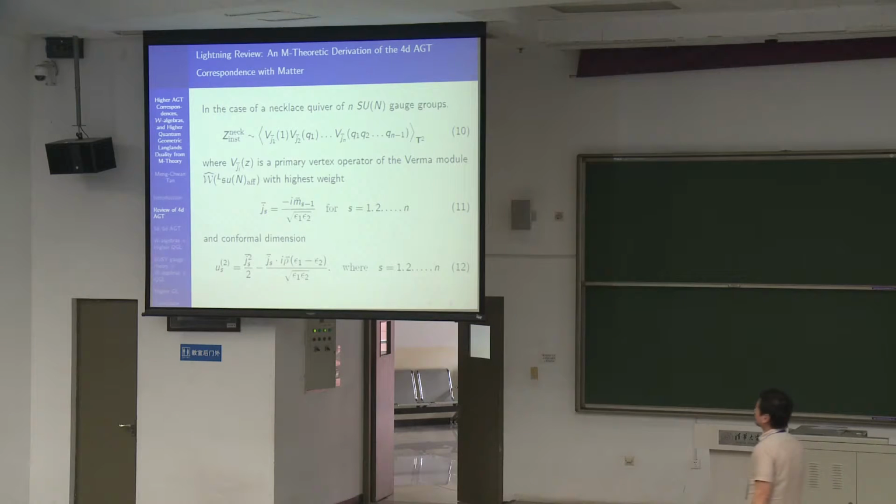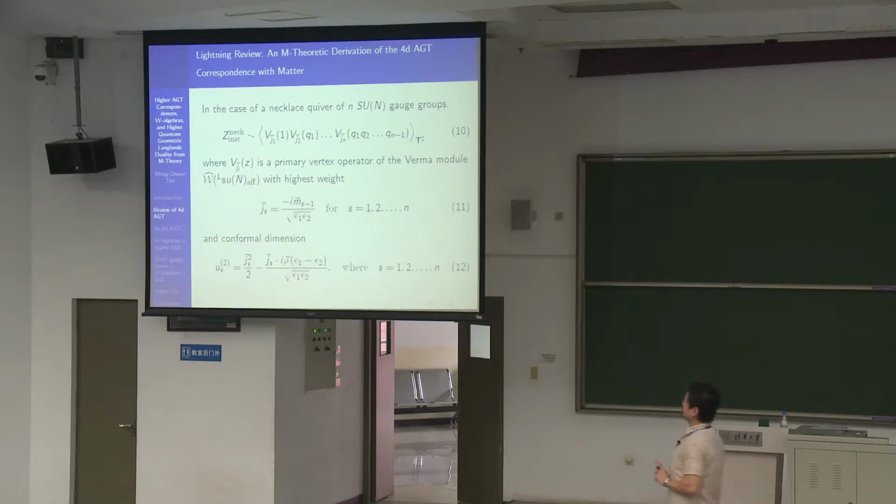So what's important is this. This is the case for the AGT correspondence for the case of necklace quiver of SU(N) groups, and these are all the primary vertex operators here. So you can compute that they actually are given by this highest weight, of which its conformal dimension is this.